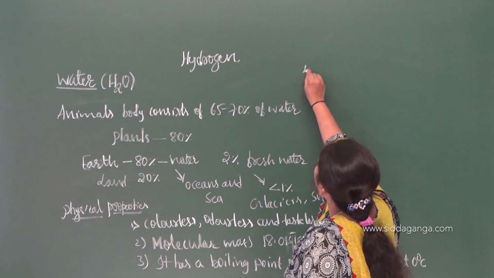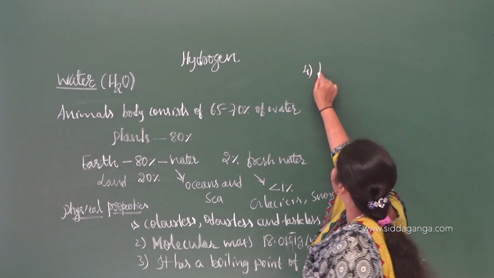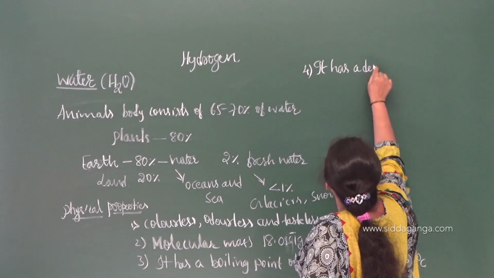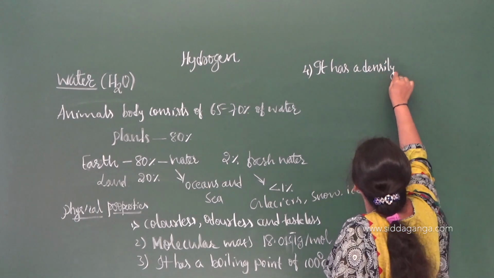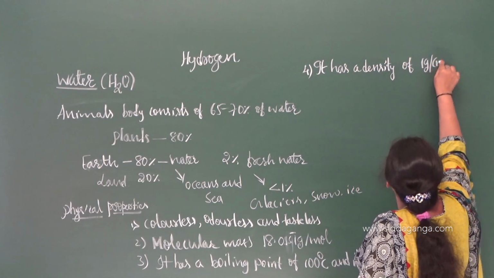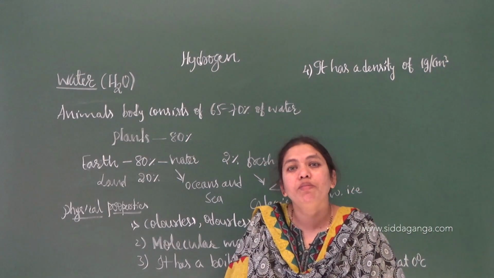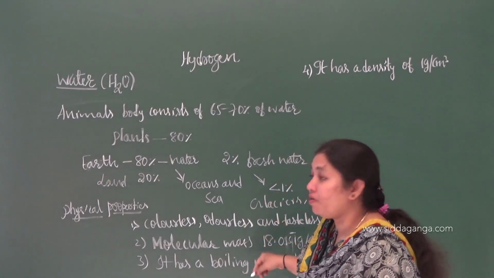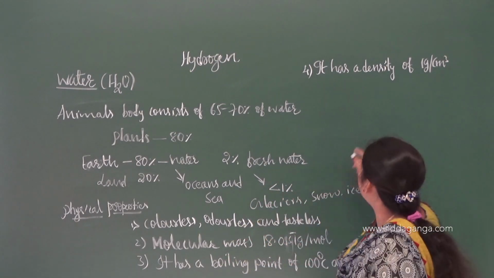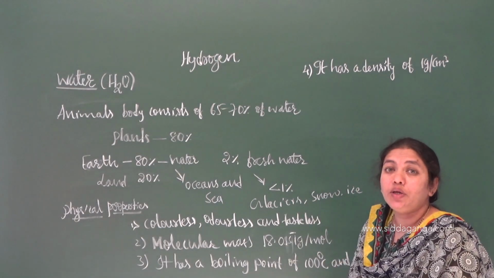If you move on to the next physical property of water, it has a density of 1 gram per centimeter cube. Density is nothing but mass by volume, which gives a value of 1 gram per centimeter cube.